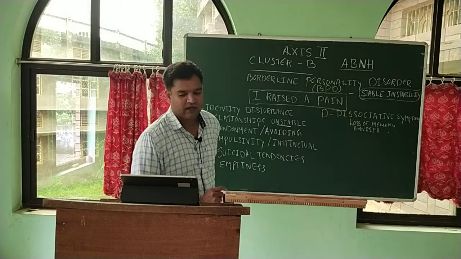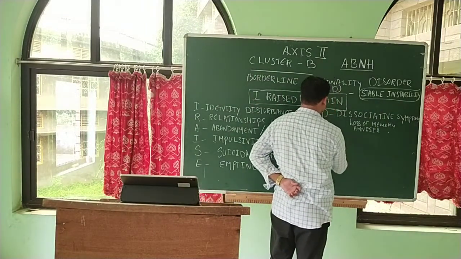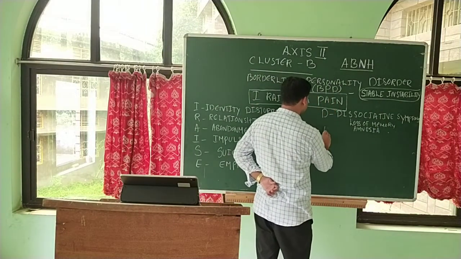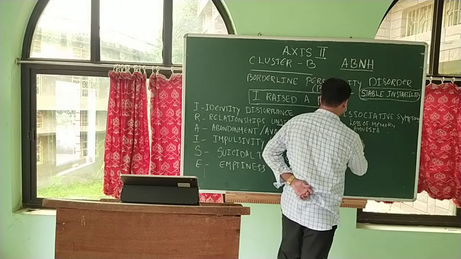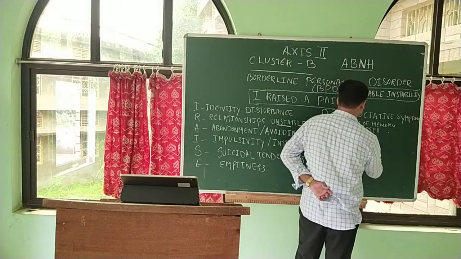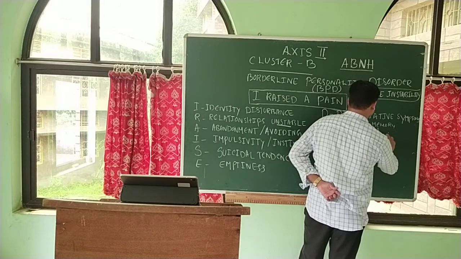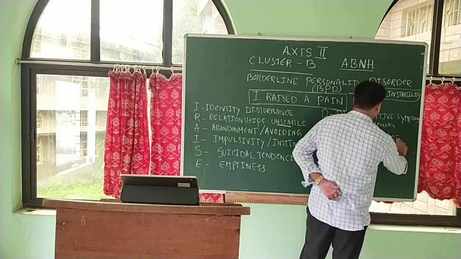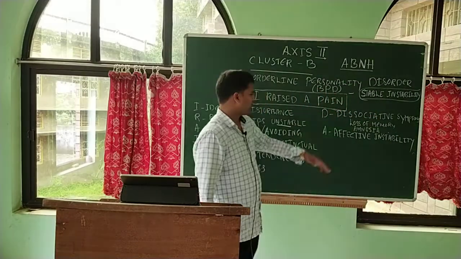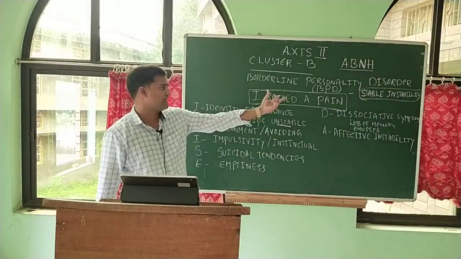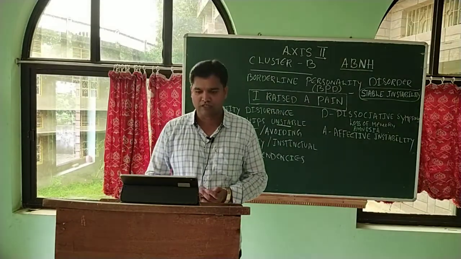Then A stands for affective instability. It all comes from this root, instability. No relationships again, no emotions, or emotions that are inappropriate. Affective instability. Again, it comes from their core characteristic called stable instability. They cannot have proper affect, proper emotions.